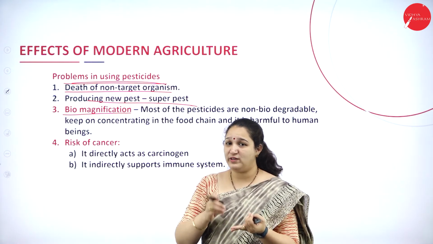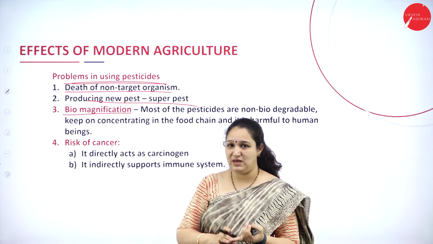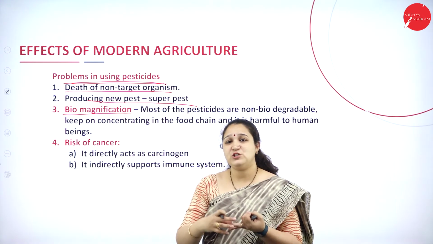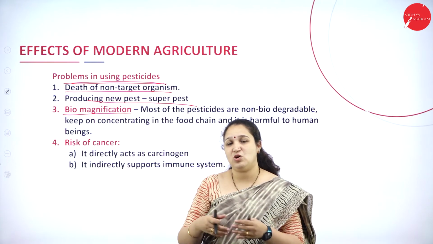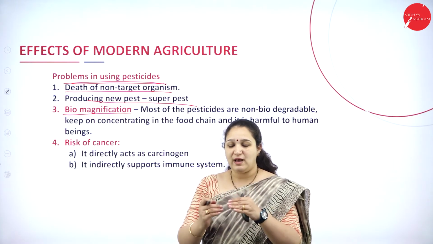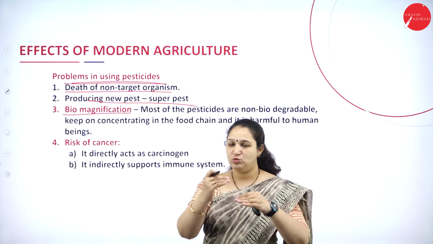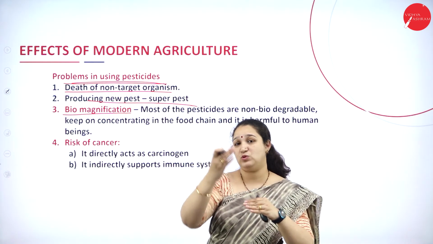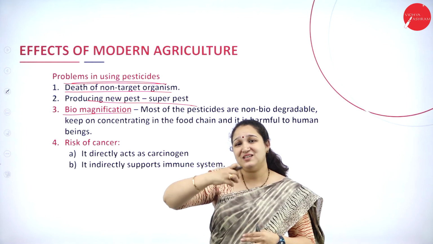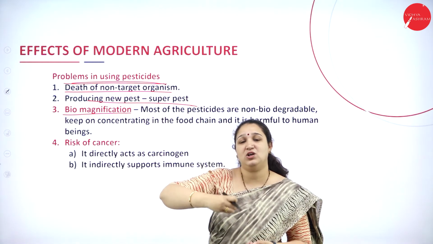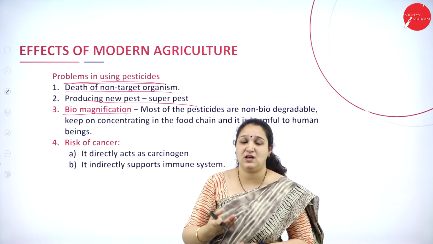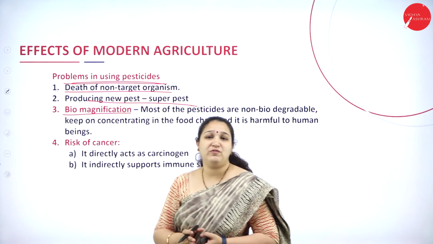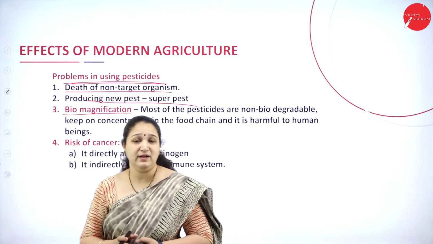Okay, so already you're adding DDT which will go into the plants, and also through the water it can go into the fishes, and both are consumed by human beings or other animals. So what happens is, from the plants to the primary consumers to the secondary to tertiary consumers, the concentration of this particular pesticide goes on increasing, and this is called biomagnification. So biomagnification of pesticides can take place.